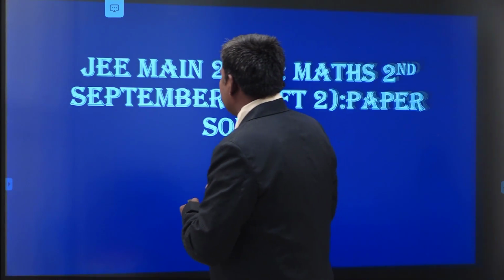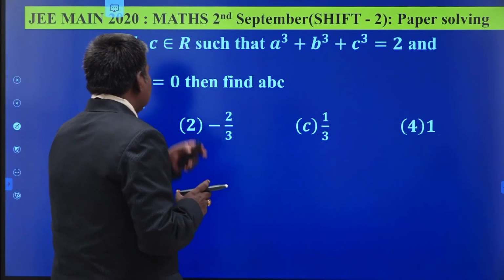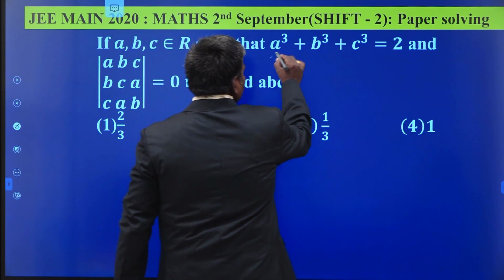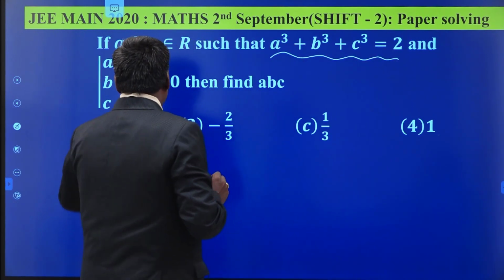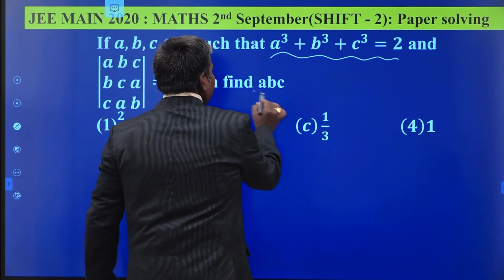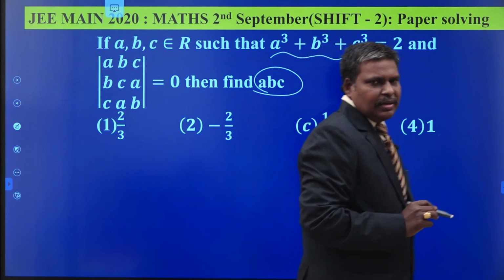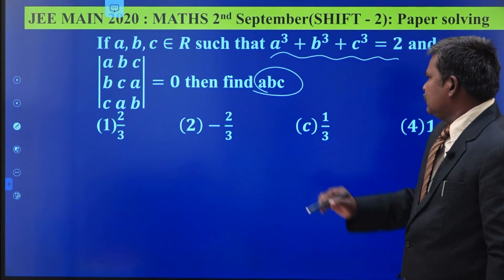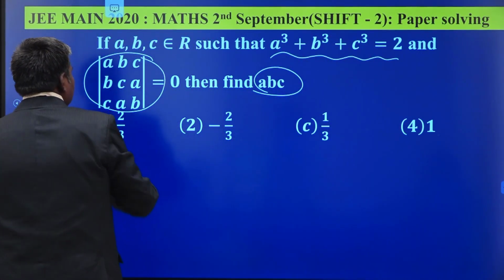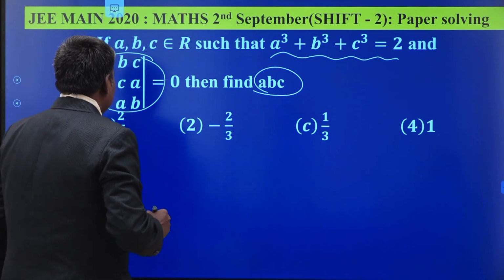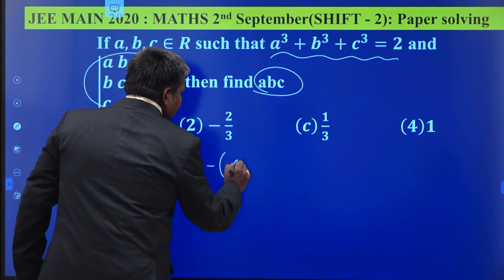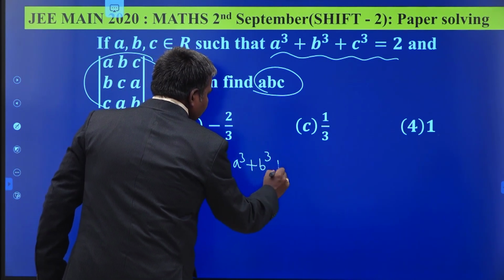Now see the first question. If a, b, c belong to R such that a cube plus b cube plus c cube is equal to 2, this is given to you, and the determinant of abc, bca, cab is equal to 0, then find the value of abc, the product of a, b, c. All of you know that the value of this determinant is equal to 3abc minus (a cube plus b cube plus c cube).